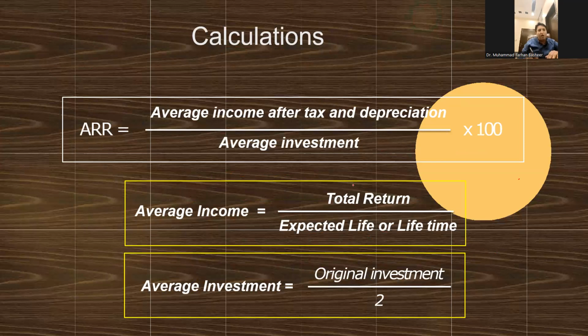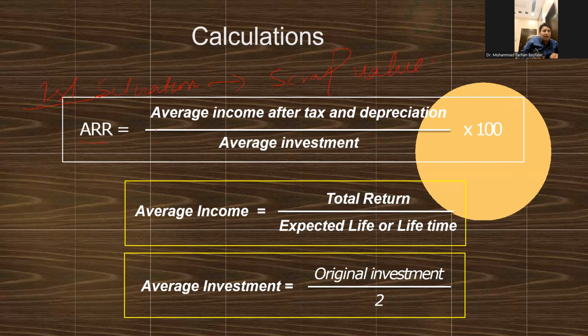Now, how to calculate? The first formula for average rate of return is for the first situation, where there is no scrap value.